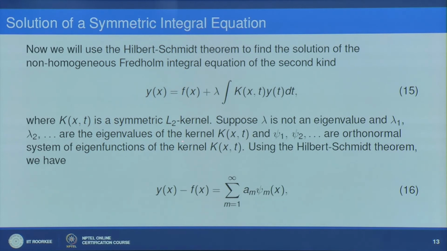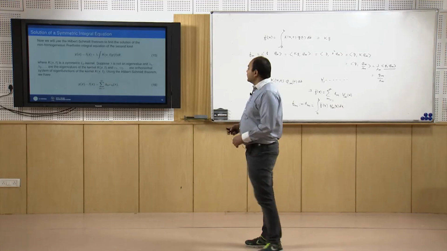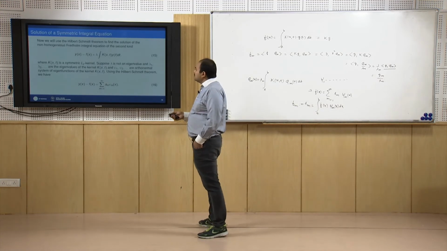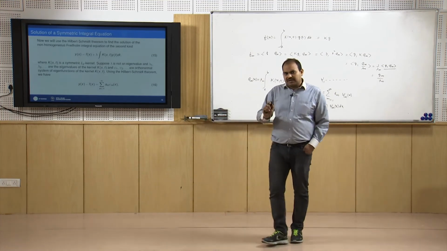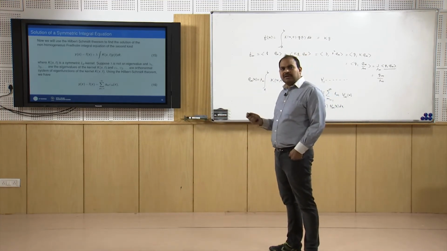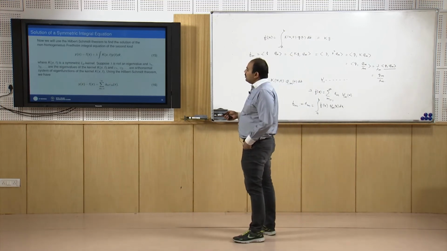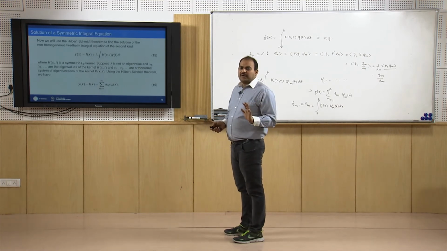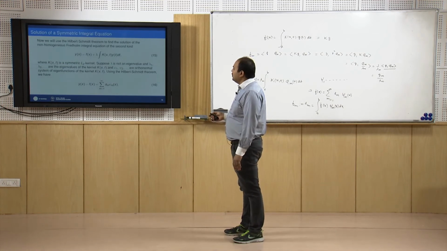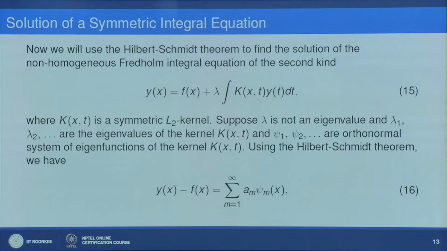Here I am assuming that K is an L2 kernel, so that we can utilize the theory which we have discussed earlier. Now we assume that lambda is not an eigenvalue. We will consider the case when lambda is an eigenvalue later, but for the starting point let us assume that lambda is not an eigenvalue, and that we are able to solve the homogeneous problem, meaning we are able to find all the eigenvalues corresponding to this symmetric kernel K. So we are assuming that lambda 1, lambda 2, and so on are the eigenvalues of the kernel K(x,t), and psi 1, psi 2, and so on form an orthonormal system of eigenfunctions of the kernel. Theory says that you can always do it.